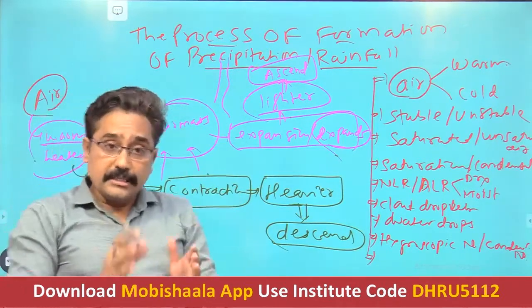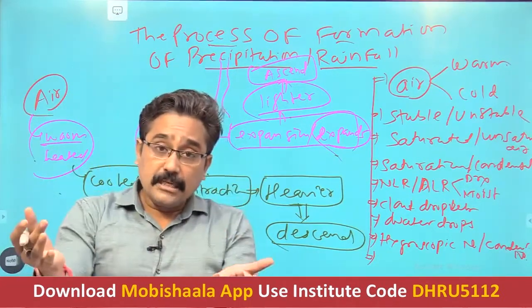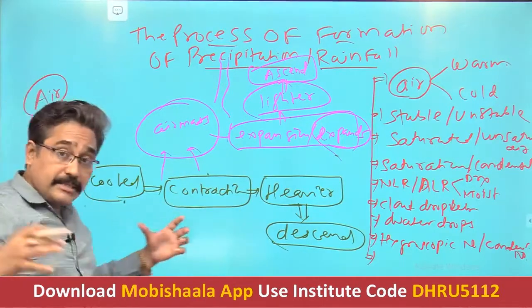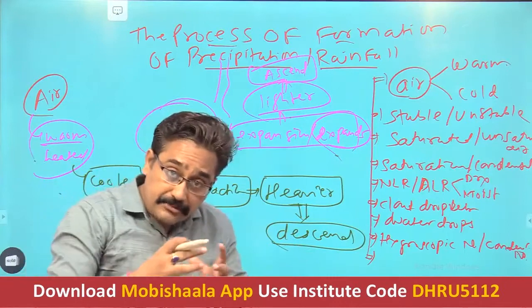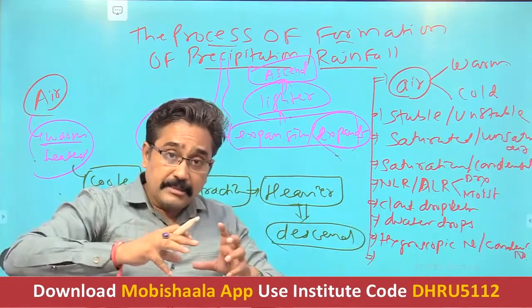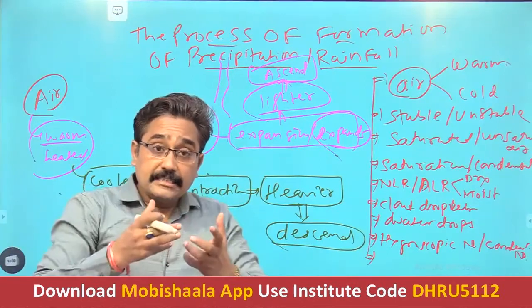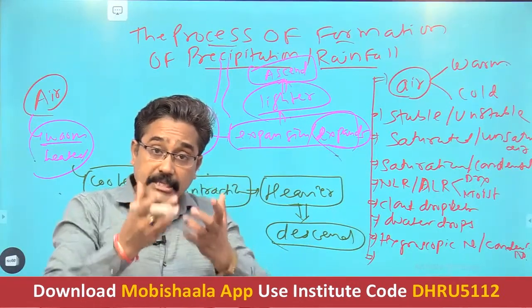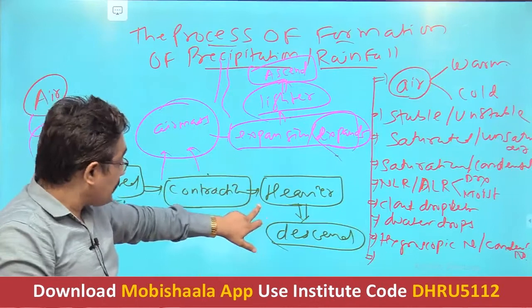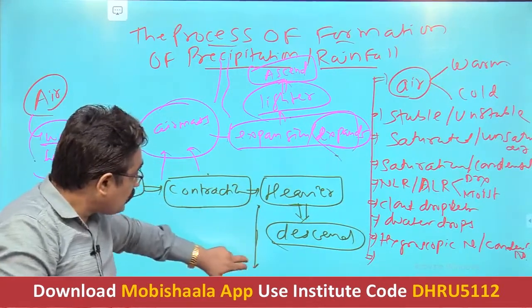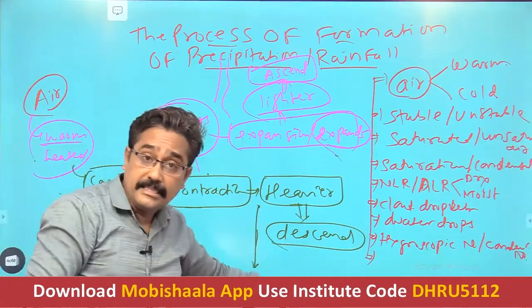We took another parcel of air and cooled it. After cooling, the air molecules contract, the density increases, and the weight increases. This air parcel becomes heavier and has a natural tendency to move downward. This downward movement is nothing but descent of the air.